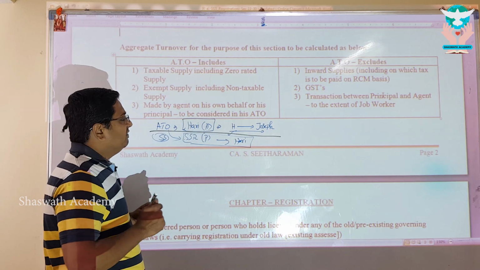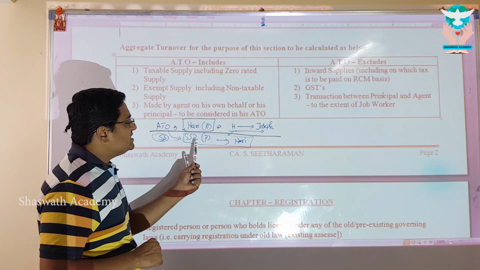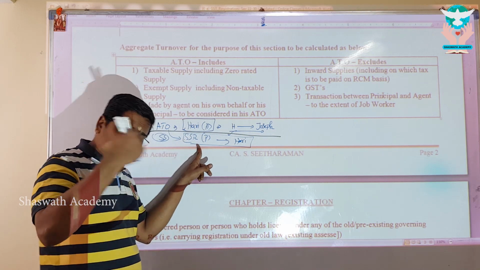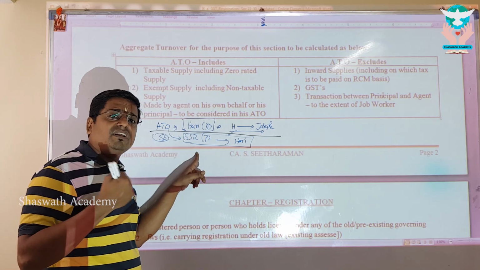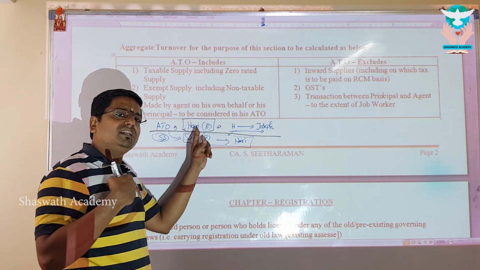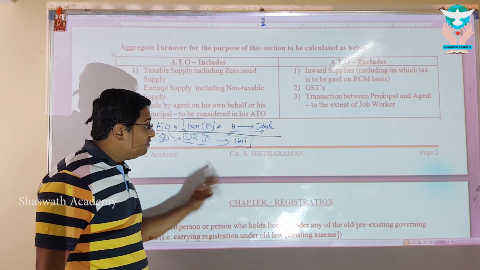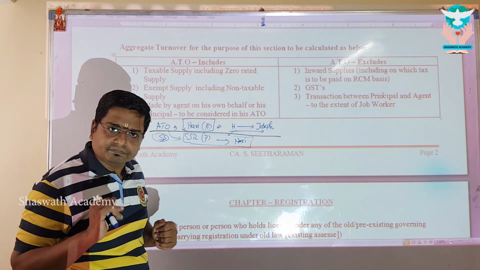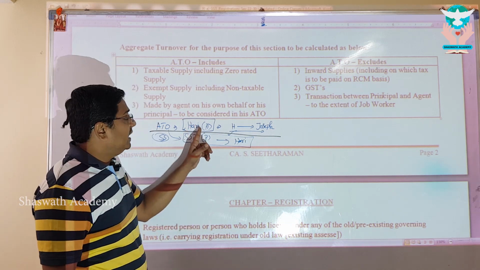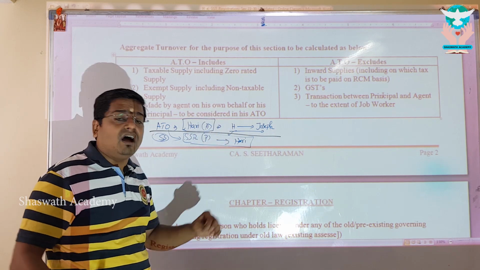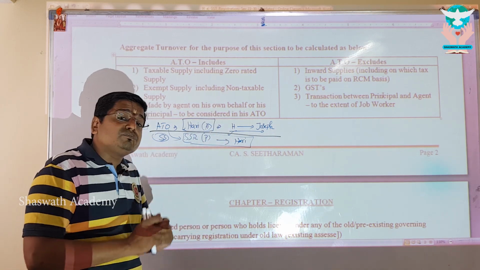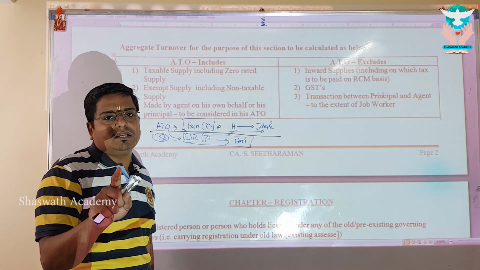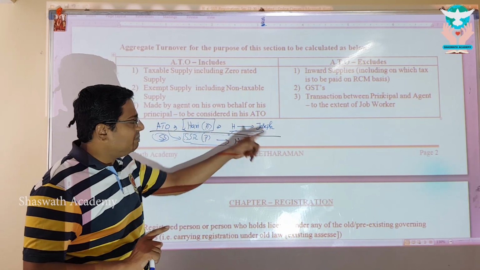Very simple. When the transaction between Seetharaman and Hari is to be considered as a supply, Seetharaman, myself, in my books of accounts, I would have recorded that as a sale to Hari. Hari would have recorded in his books of accounts as purchase. Therefore, the transaction between us is typically treated as sale. Clear, my dear? But the transaction between Hari and Joseph, how does Hari record in his books? Whether in his books he records only commission. If he records commission alone, that will be considered as turnover. The entire supply will not be considered.